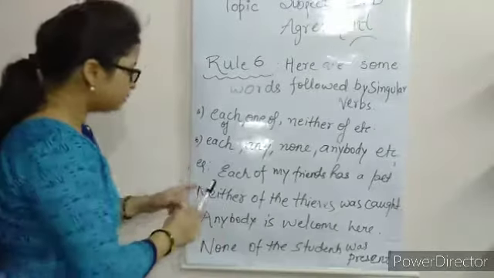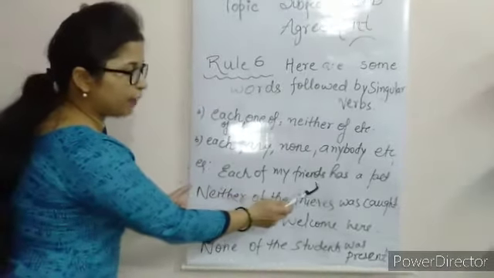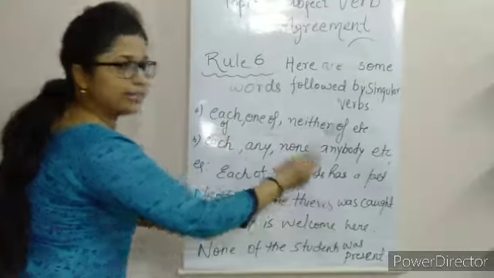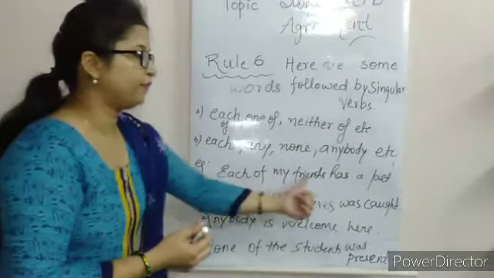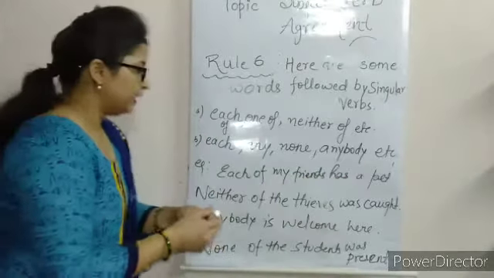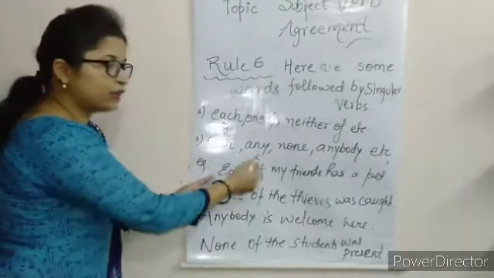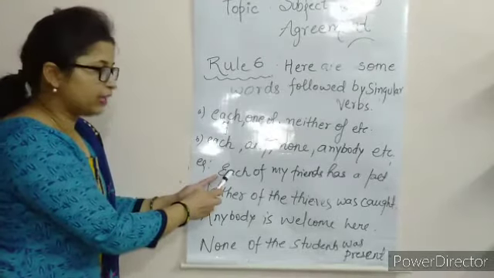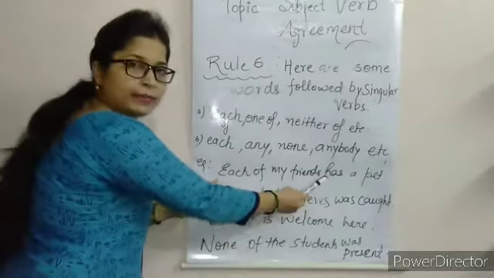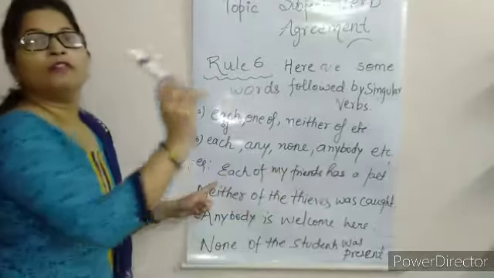For example, each one of my friends has a pet. Each of my friends has a pet. It means you have seen this word each of, and with this each of what we are using is has. It means it is a singular verb.